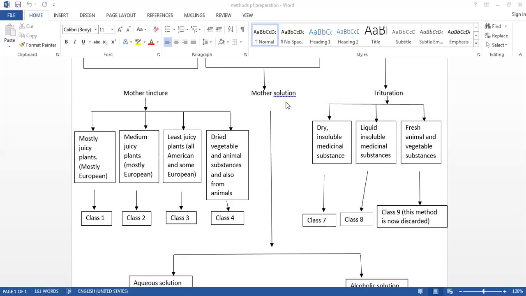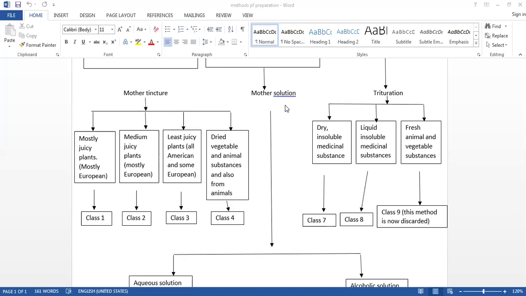And those drug substances which are totally insoluble in strong alcohol or in purified water, we are triturating with the help of a solid vehicle, that is saccharum lactis. So in this way we have seen mother tincture, mother solution, and mother substance. Mother tincture is denoted by capital letter Q, mother solution and mother substance are denoted by theta and O respectively.